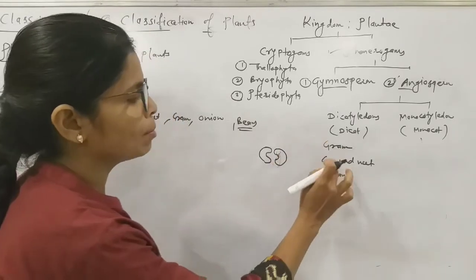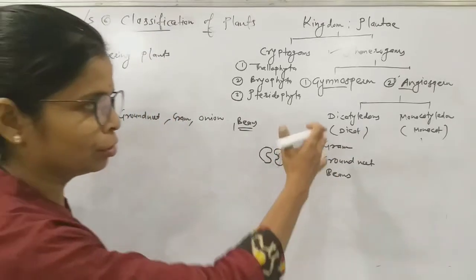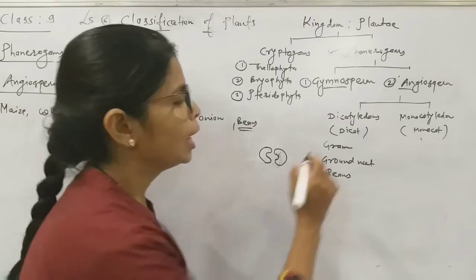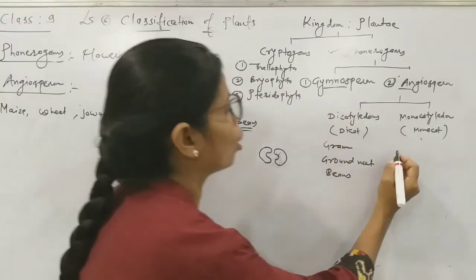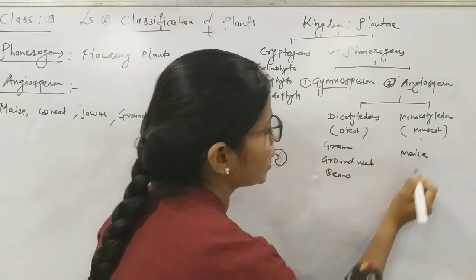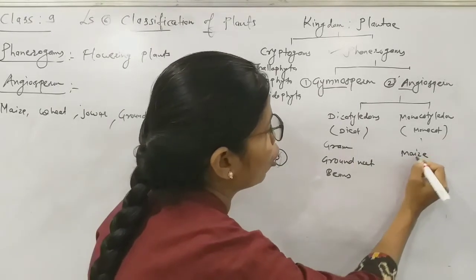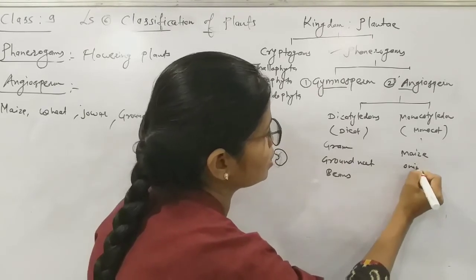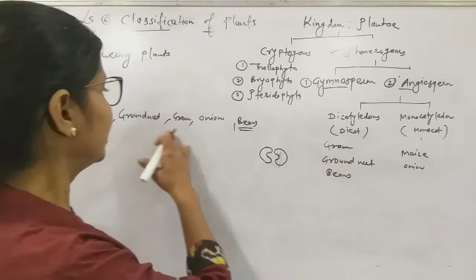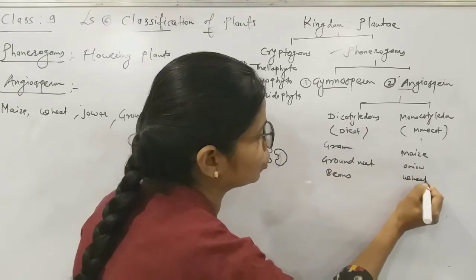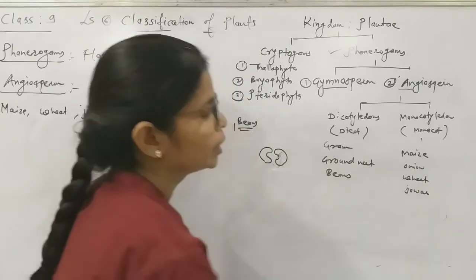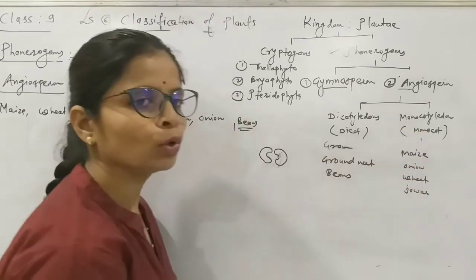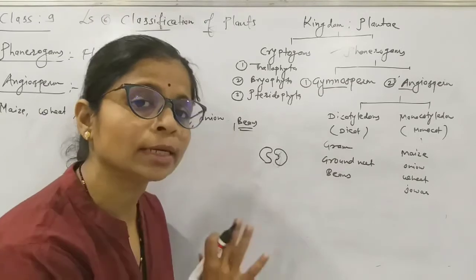So from the list, gram, groundnut and beans go in the dicot group as they have two cotyledons, and the remaining will come in monocot: maize, that is corn, or makka in Marathi, then the onion seed, wheat and jowar, which you are very familiar with. They will not divide into two equal halves. So such seeds are called monocot seeds and these seeds are called dicot seeds.